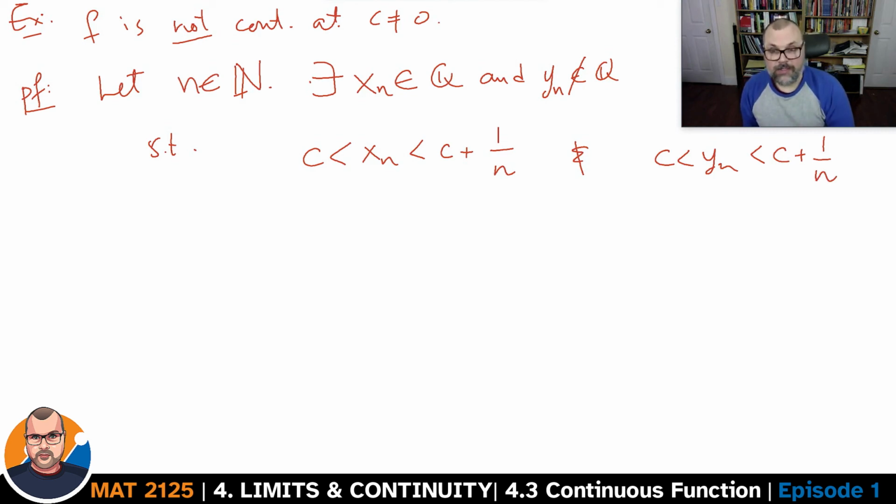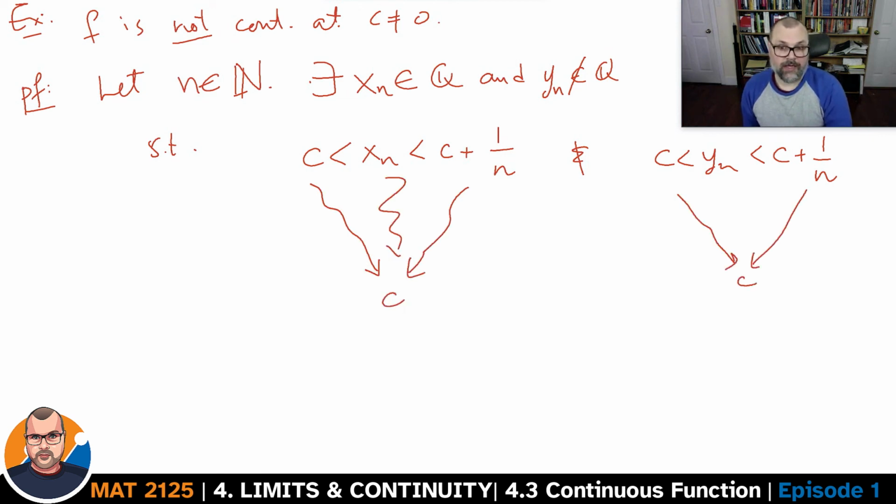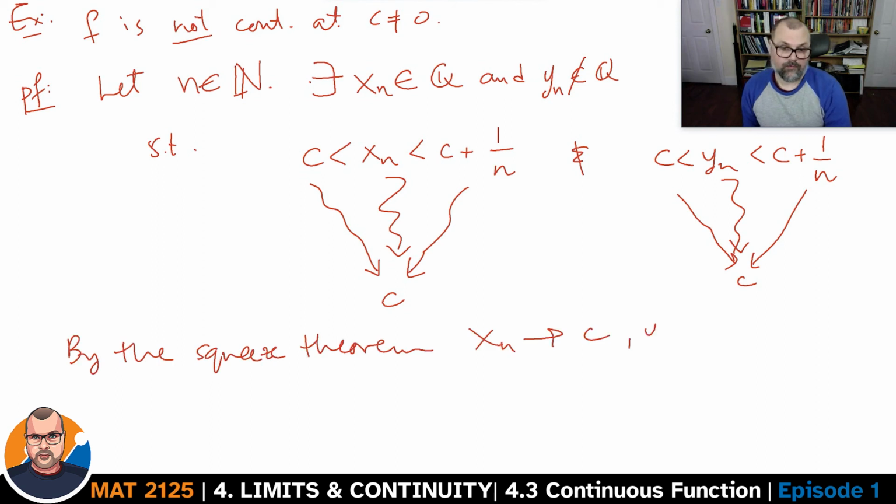Now, by the squeeze theorem, all of my sequences here go to c, and so my xn goes to c, and my yn goes to c. They have been picked specifically so that xn and yn would never be equal to c, but that's not important when we talk about continuity, right? This is because of the density result.